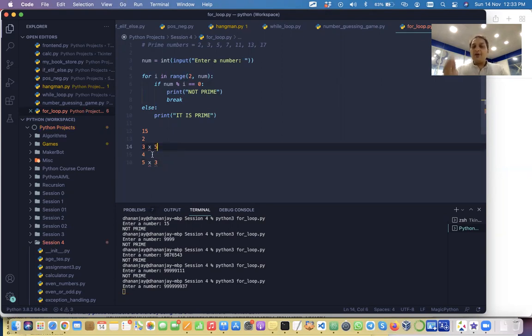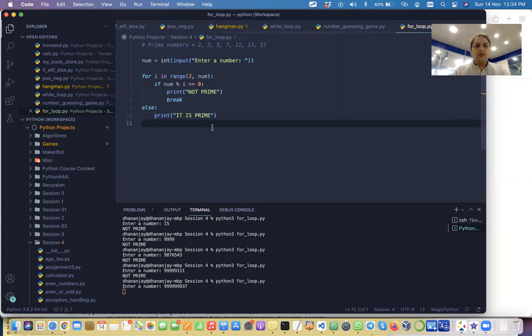After the square root, the second number will start decreasing, and before the square root, the first number was increasing. So the second number is already covered in the first number case. We have to go only to the square root. See, it has spent so much time and still has not found the value. We'll change the code now.